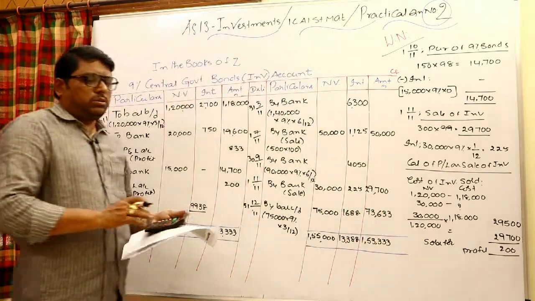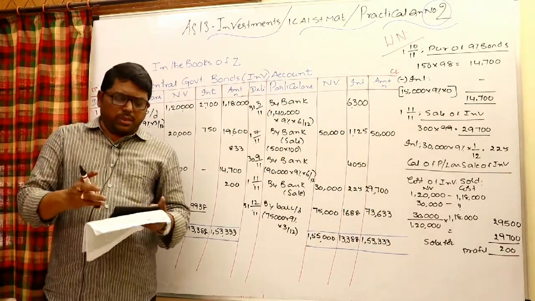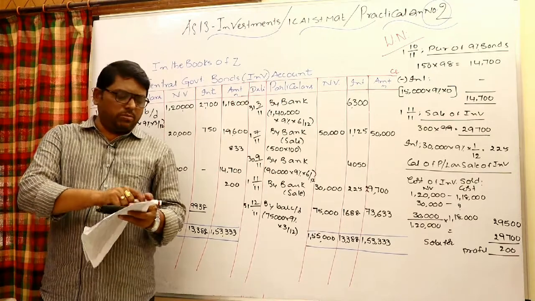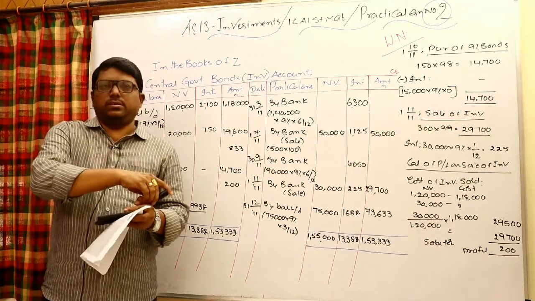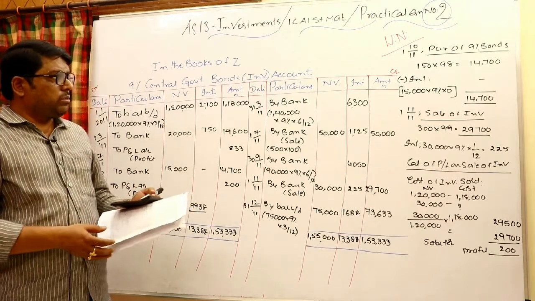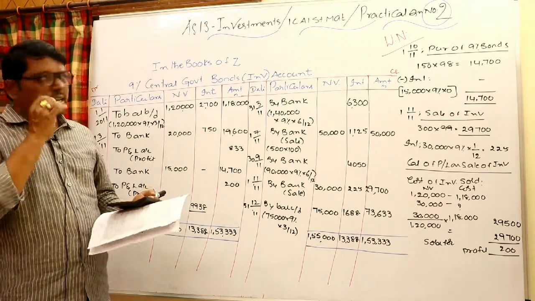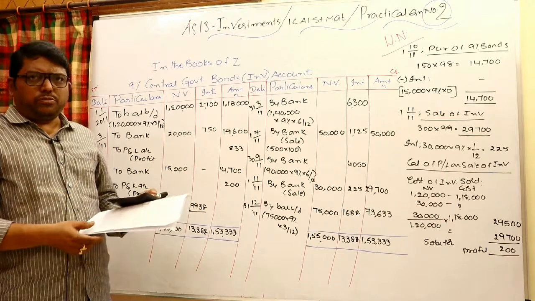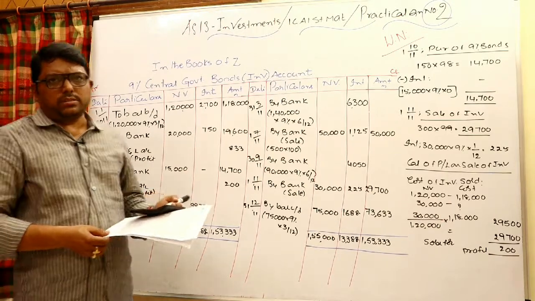That's all. So this is the way to handle fixed income bearing securities. Two times purchase given, two times sales given. So there is one more practical question, number 3, and that also is the same kind of FIFO method, which we can discuss in the next class. Okay, bye.